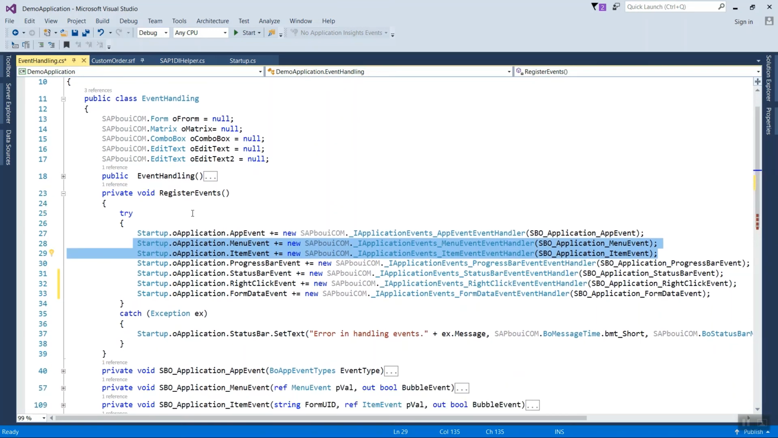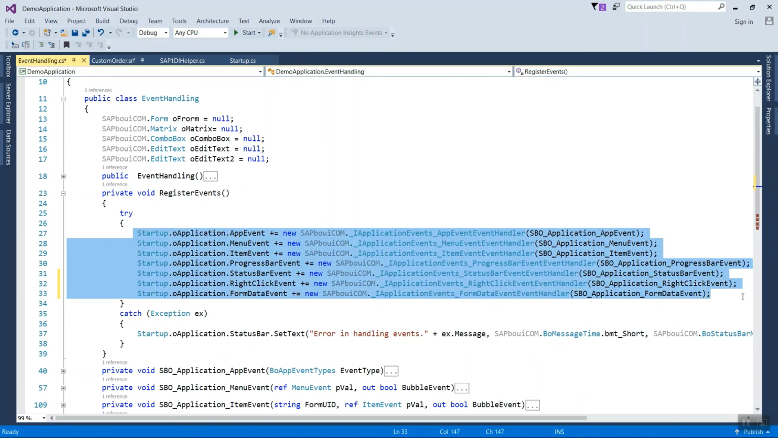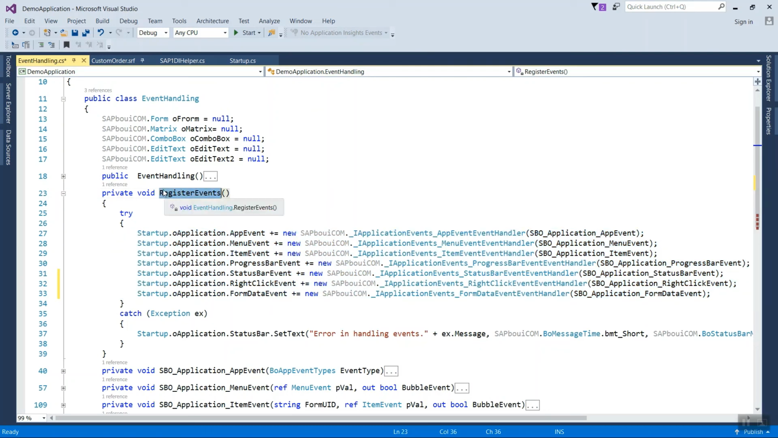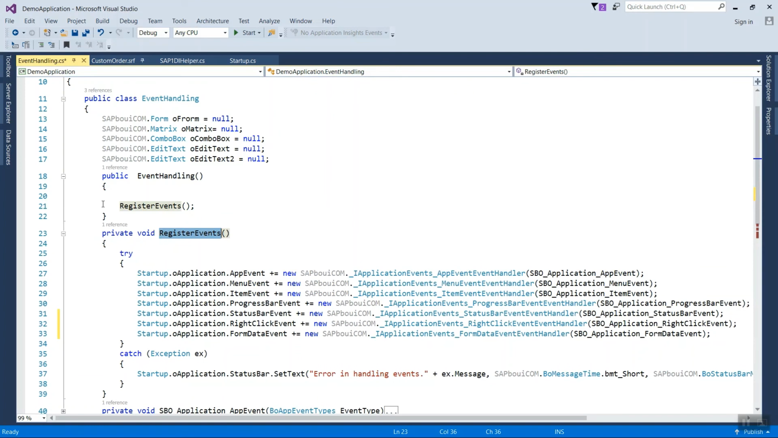This is the thing you will have to write at initial. I have called this function in the constructor of the event handling class, because our application basically starts from here. So I have first written this code to register the events. Once you register these events, you will be able to work on them.